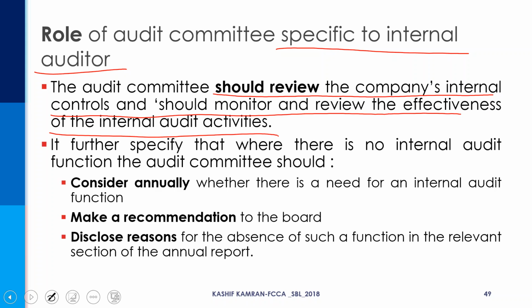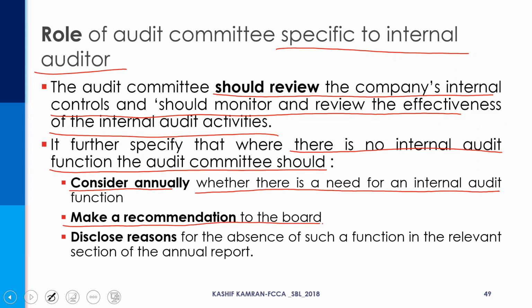It further specifies that where there is no internal audit function, the audit committee should, if a company does not have an internal audit function, consider annually whether there is a need for an internal audit function, make recommendations to the board, that should they have an internal audit department or should they not have an internal audit department, and disclose reasons for absence in the annual report.